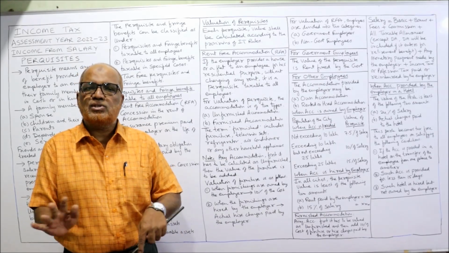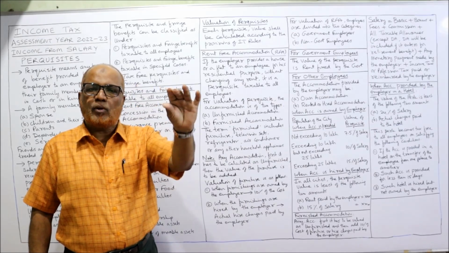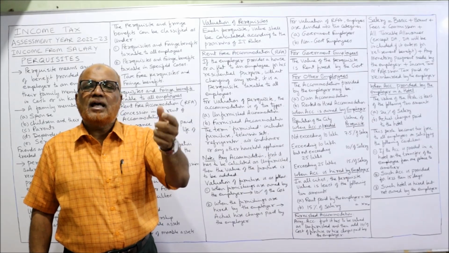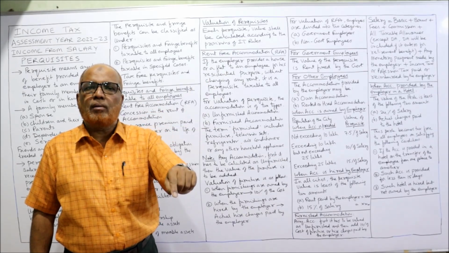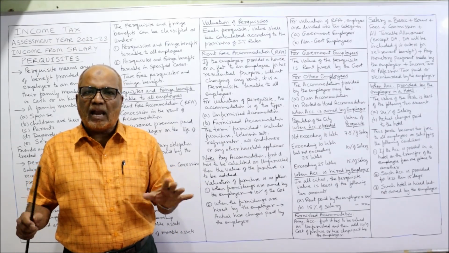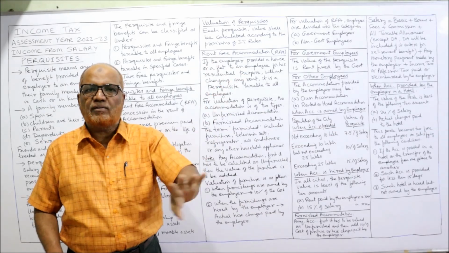No calculations, nothing. So in the problem, first you have to see whether government employee is there or non-government. If government employee is there, take the rent fixed by the government as the value of accommodation. No need of any calculations, nothing. Rent fixed by the government is the value of the perquisite.